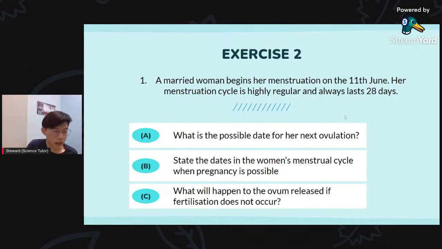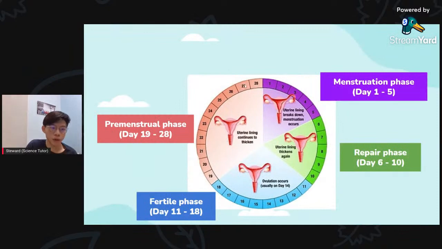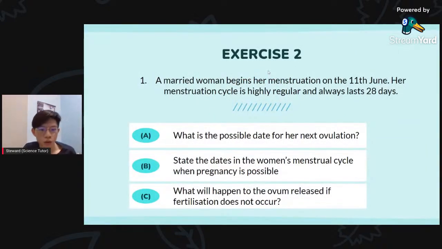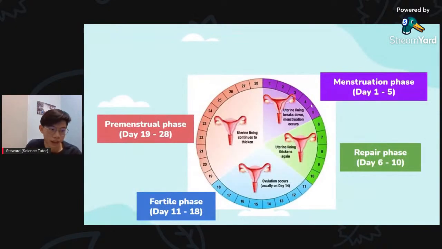Let's look at this circle. If the menstruation begins on the 11th of June, that means starting from this first day, it is 11. Now you understand the question. We can move on to part A: what is the possible date for her next ovulation? Every time we want to answer this type of question, you refer to this circle. You can just plot it out even during the exam, because it's very easy.